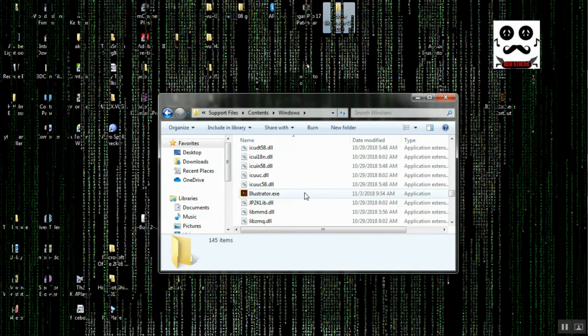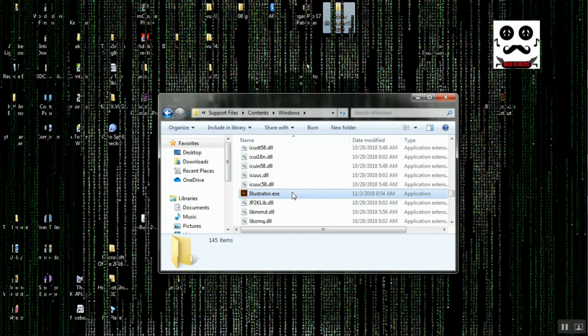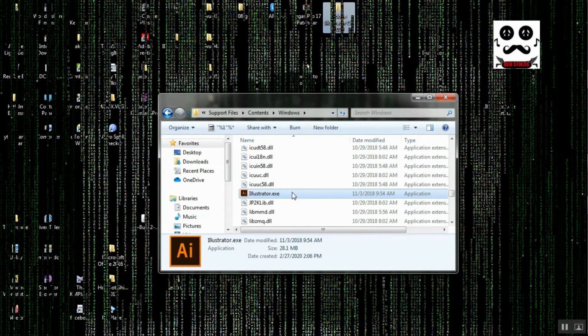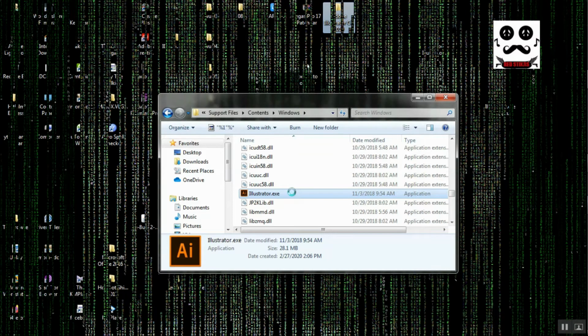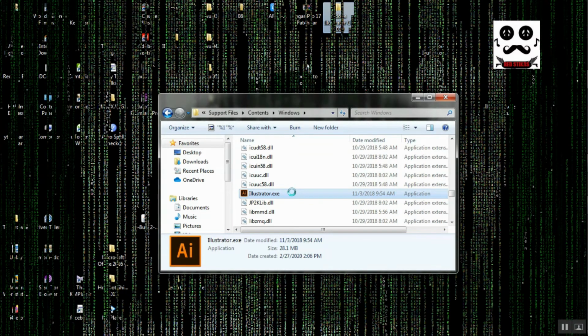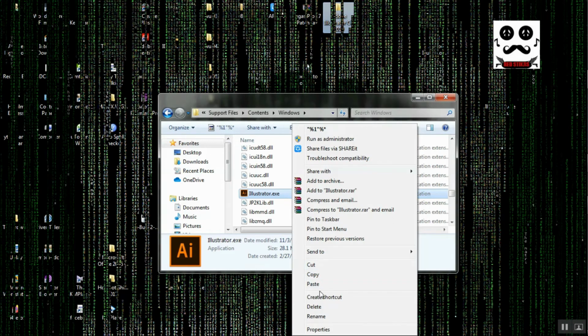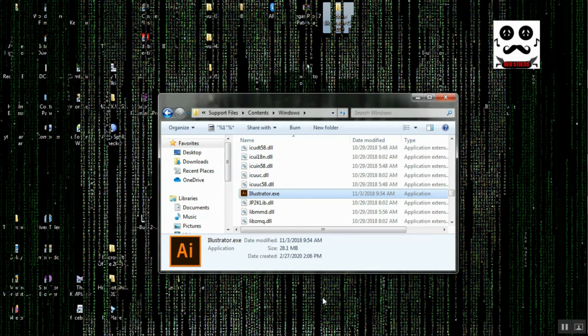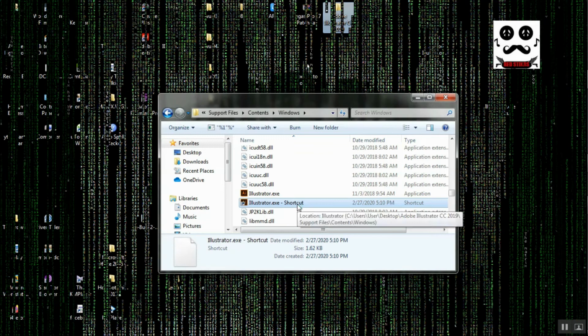Here you can see, here it is. Now just click here, right-click with your mouse and create shortcut. There it is, the shortcut.